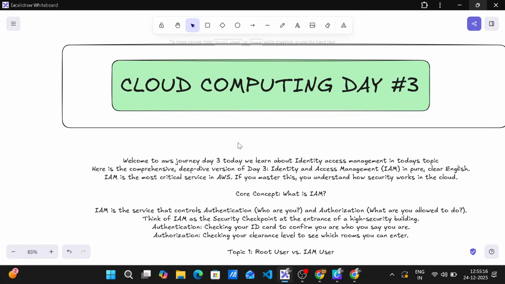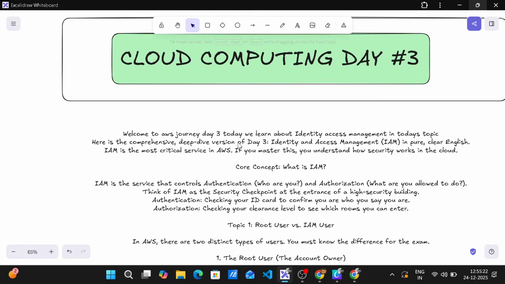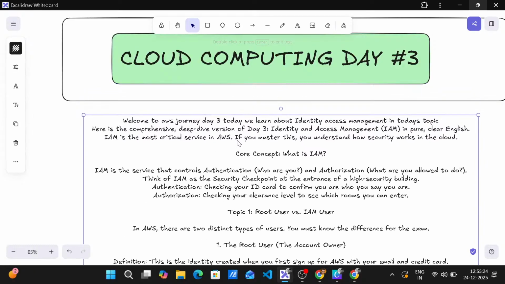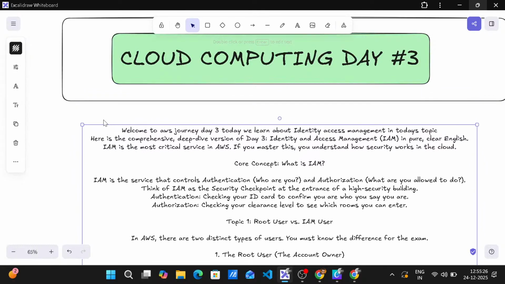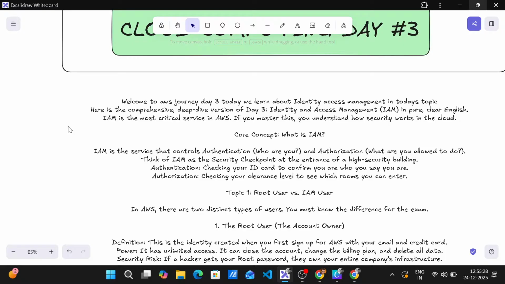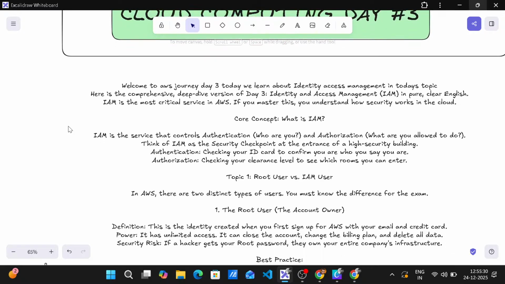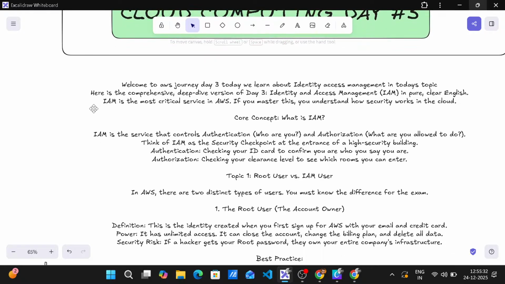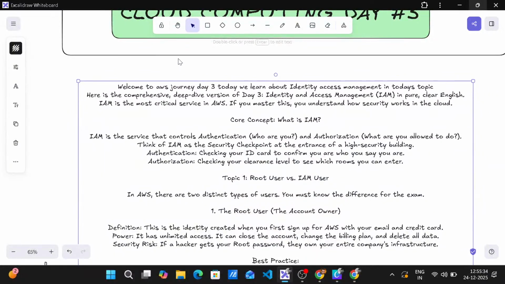Today we learn about Identity Access Management in today's topic. Here is the comprehensive deep dive version of Day 3, Identity and Access Management, IAM, in pure, clear English. IAM is the most critical service in AWS. If you master this, you understand how security works in the cloud.